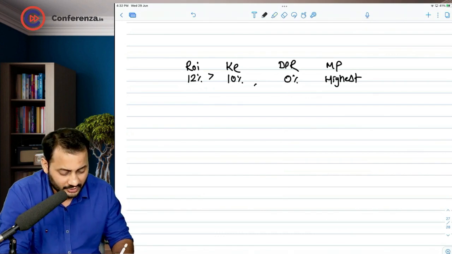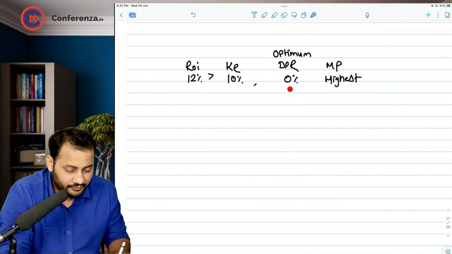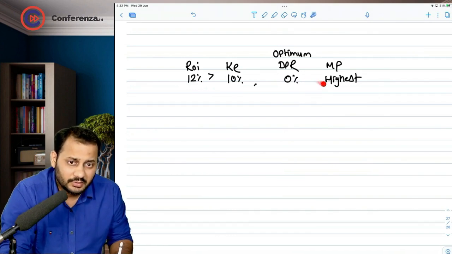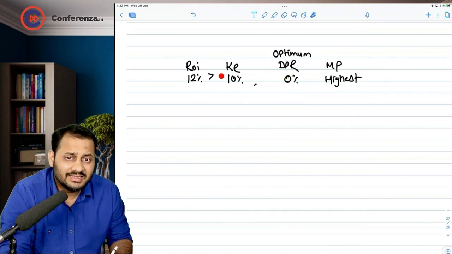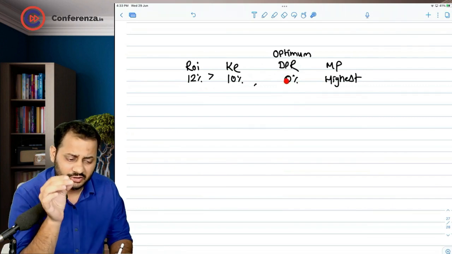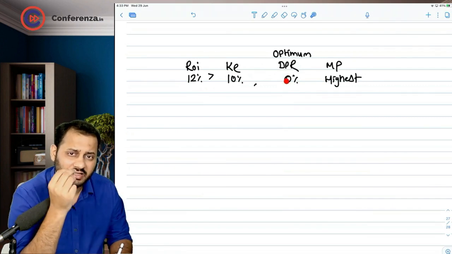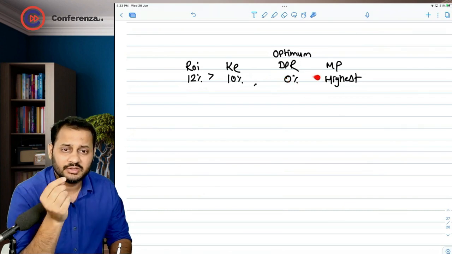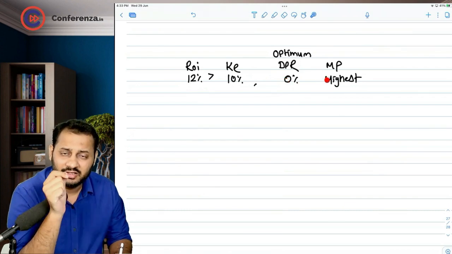This is called the optimum dividend payout ratio. Why optimum? Because if it is followed, the market price will be highest. And if the company moves away from this particular percentage to any percentage, 1, 2, 3, 4, 5, 6, 90, 70, any percentage, the market price will start declining.